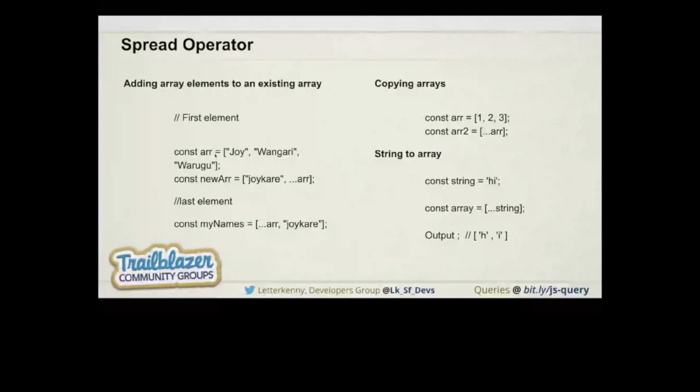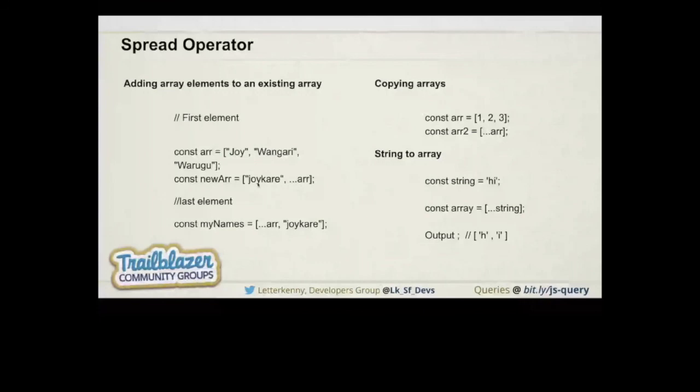We just use brackets, the first element that we want to add, comma, three dots, the spread operator, and the array. It spreads all the elements in this array, and because we are using this bracket syntax, it returns a new array containing these three elements as well as this fourth element, added at the first place.